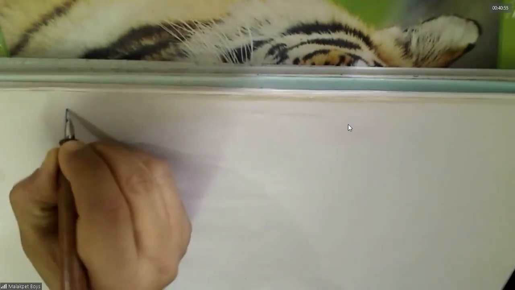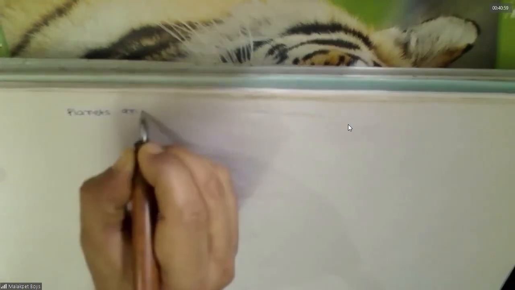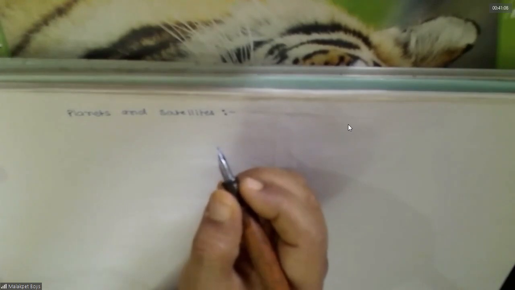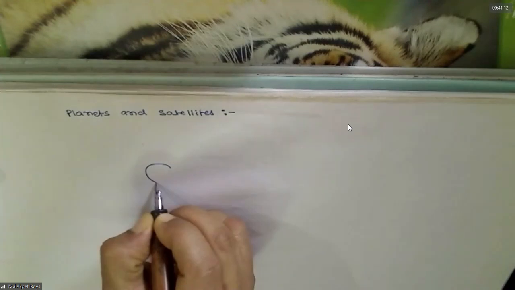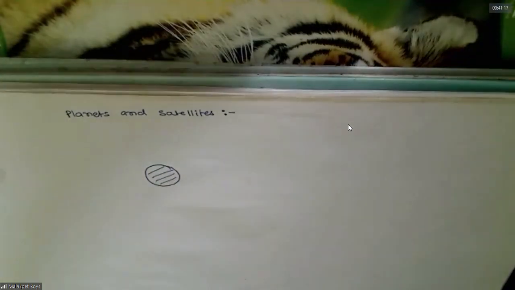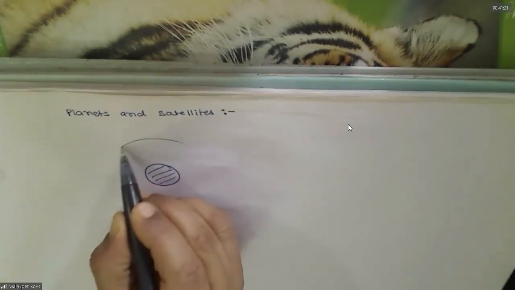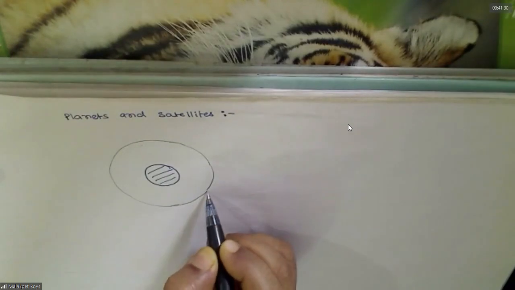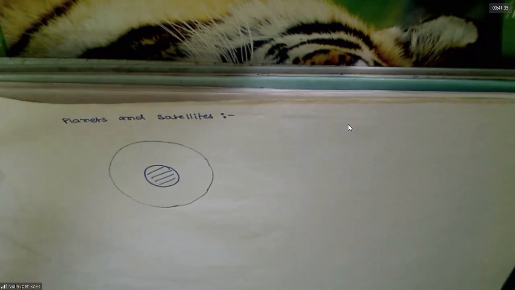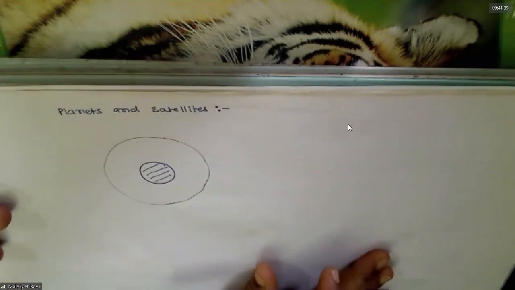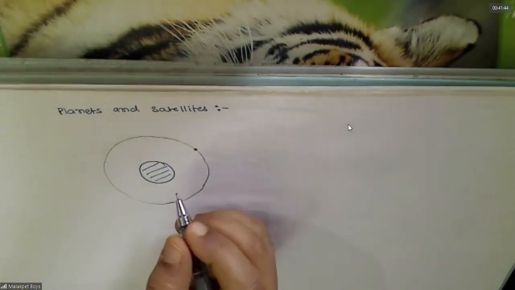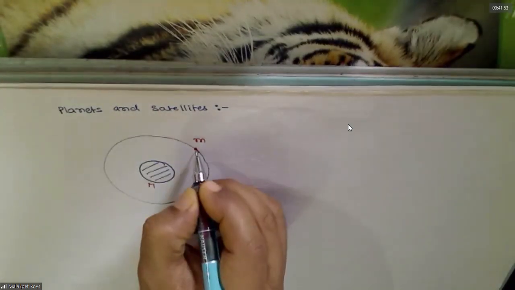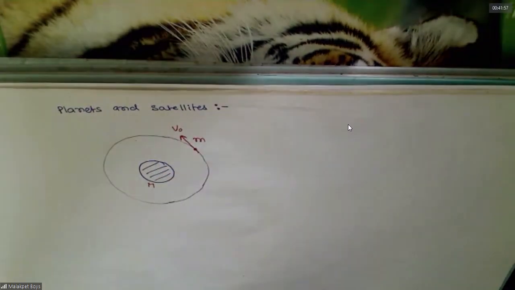So here, this is the planet. This is the satellite. Suppose this has V naught.